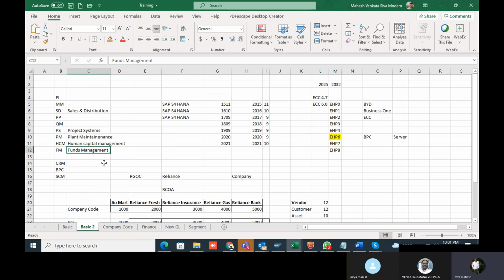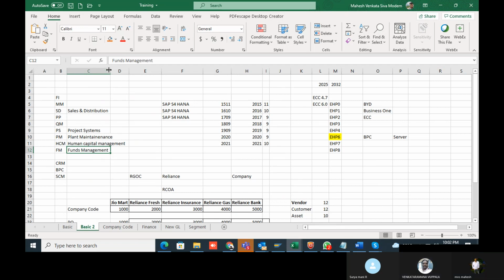We will not propose it to all clients, only to the few clients who want to track the budget of their expenses. If they ask for budgeting control, we'll give an alternate solution, the internal order concept. But if they want budgeting control, we'll ask them to implement funds management.